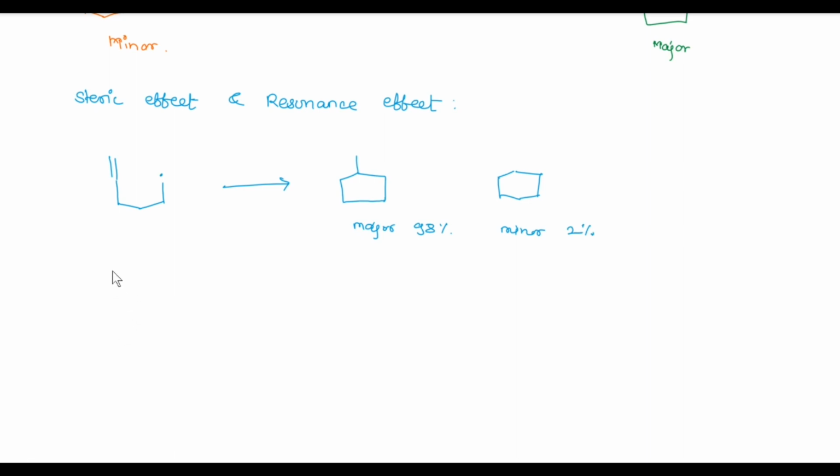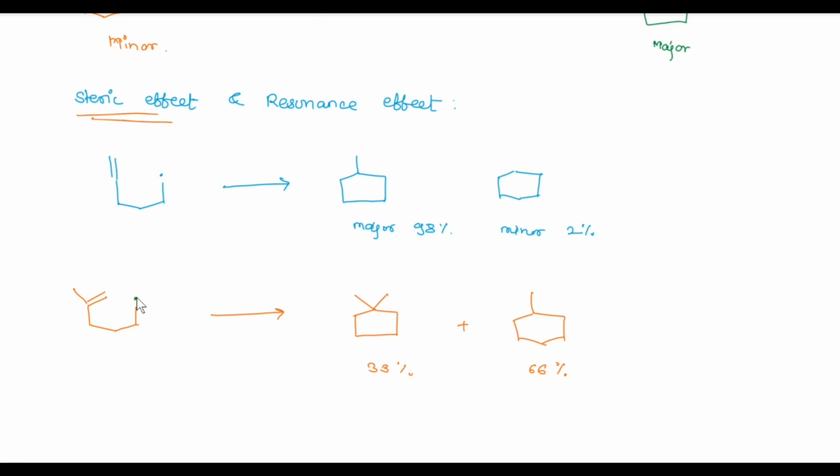Consider this reaction. When this radical reacts across this double bond, we get the 5-membered product as a minor product and the 6-membered product as a major product. This happens due to the steric effect.